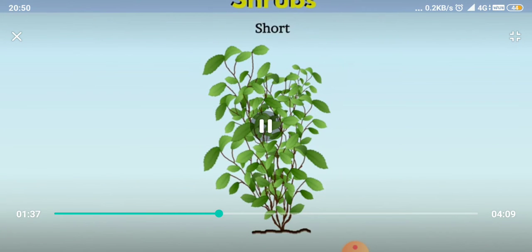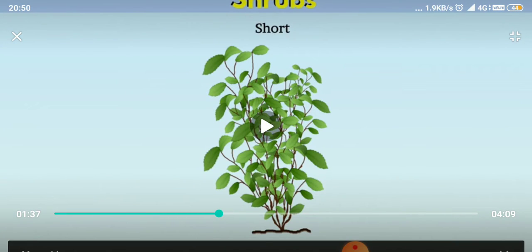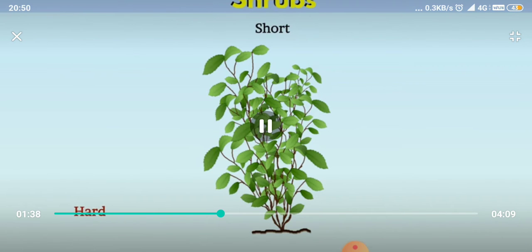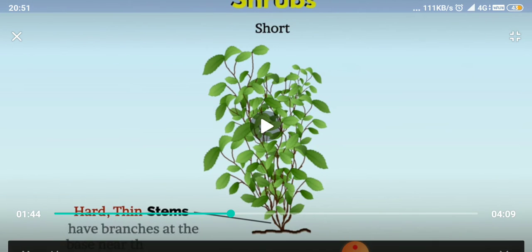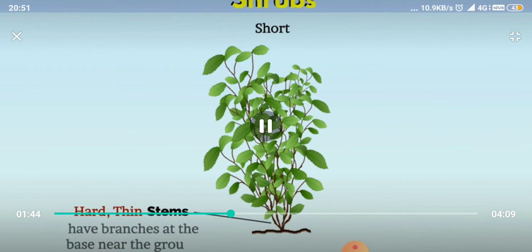Now we are discussing the next type of plant, that is shrubs. As you can see, shrubs are plants with thin, hard, woody stems, and they are shorter in size compared with trees. They have hard thin stems and have branches at the base near the ground.